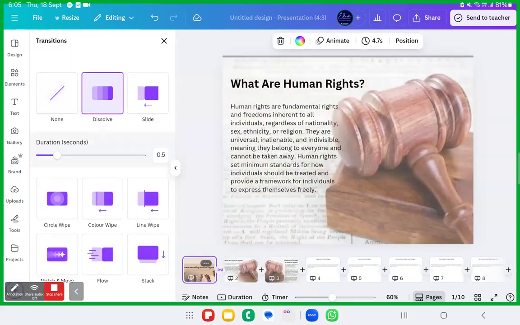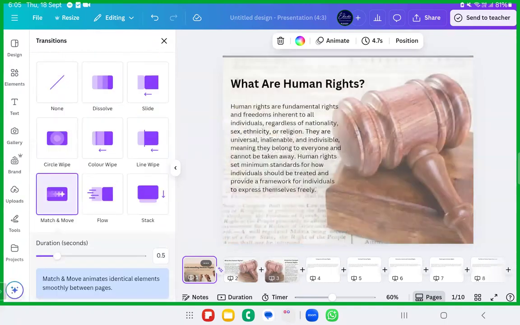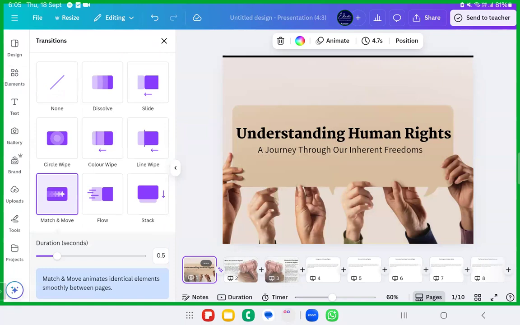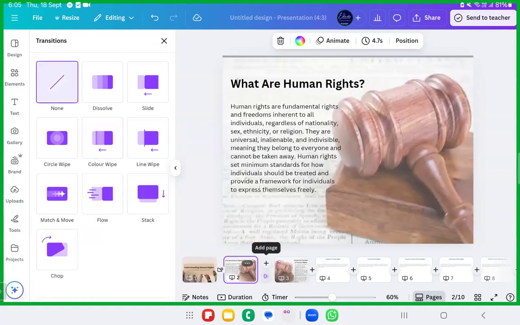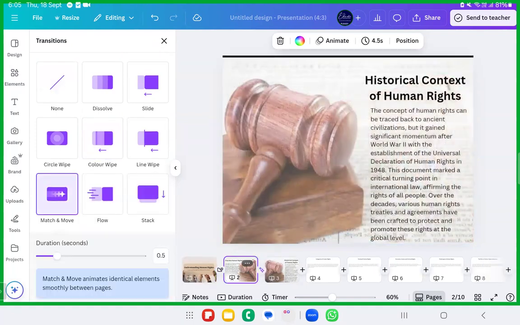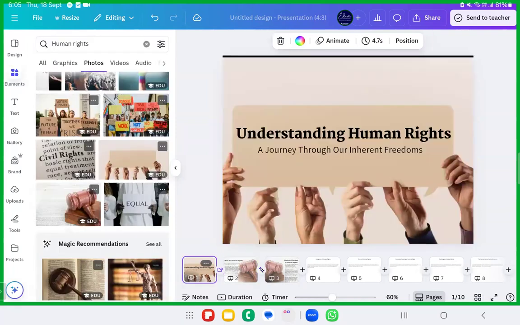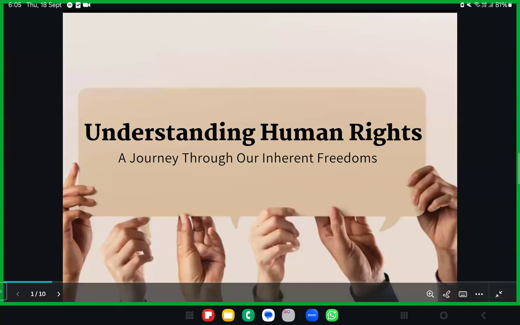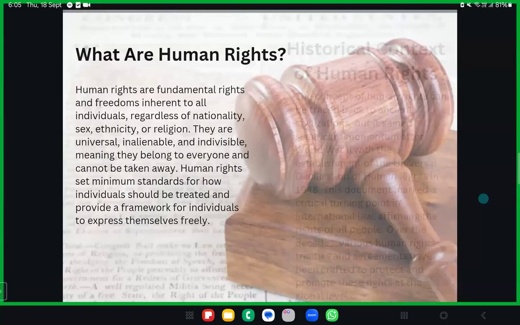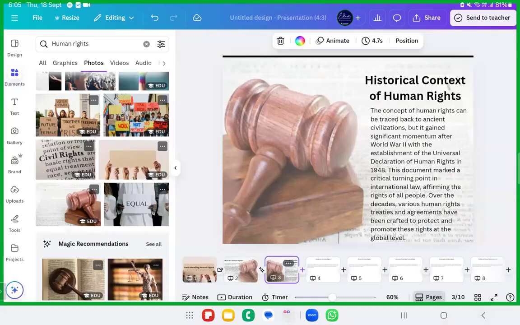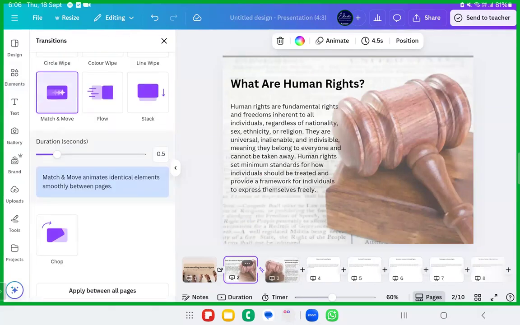Beautiful transition. See here, dissolve transition. Whichever you want. For the second and third, I'll give match and move transition. Again, I'll go ahead with color wipe. You can change the transitions for each page. Now I'll project it and show it to you, starting from the very first page. See here, this is the very first page. Doesn't it look beautiful? So the transitions must be given between the pages. You can apply the same transitions throughout the pages. You also have an option like apply to all.